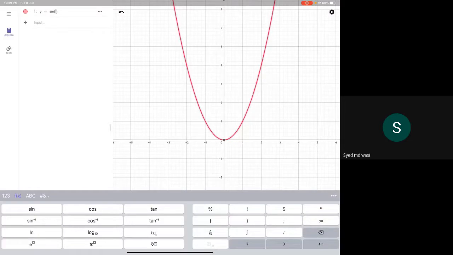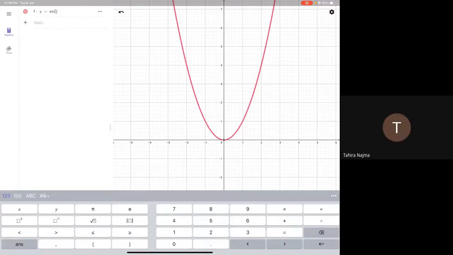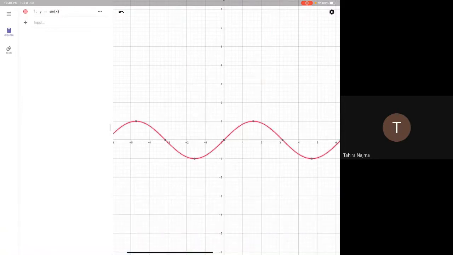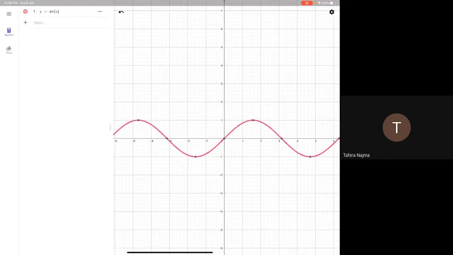If I plot the graph of sine x, what do you think the shape of the graph will be? It will be like a wave, and I'll explain why it will be like a wave. So I'm plotting sine x here. This is the graph of sine x. Can you see that?